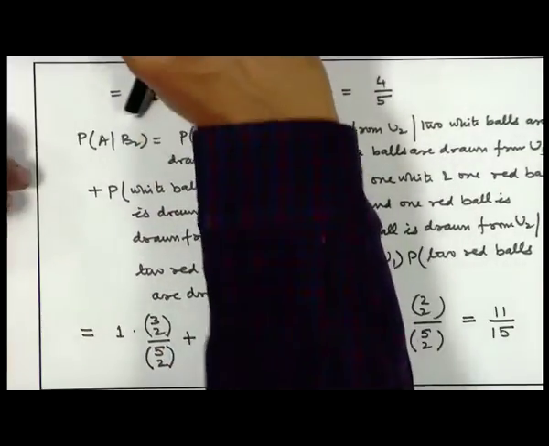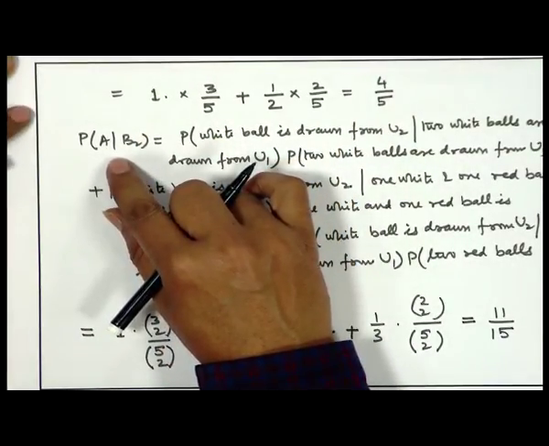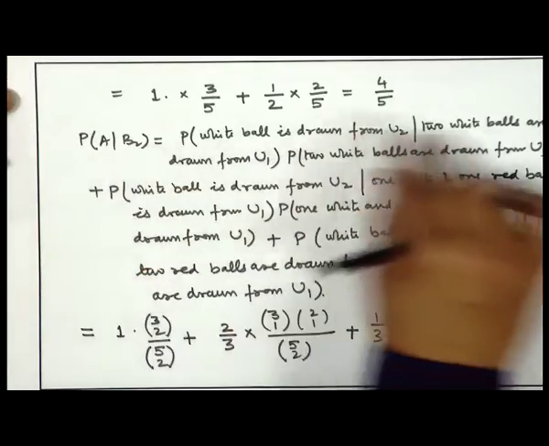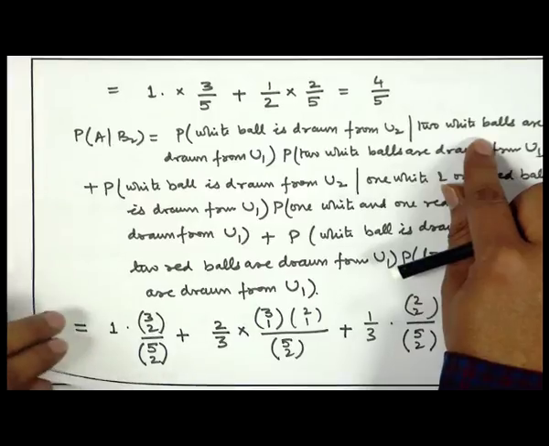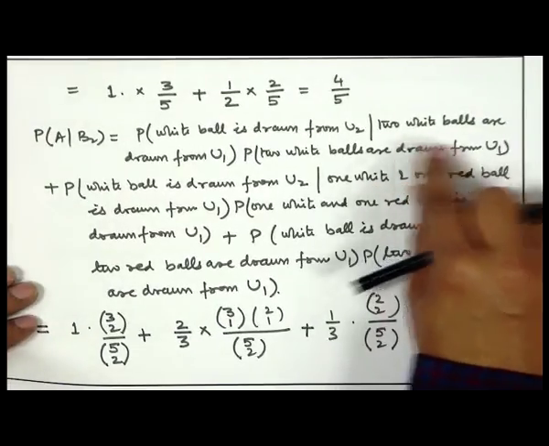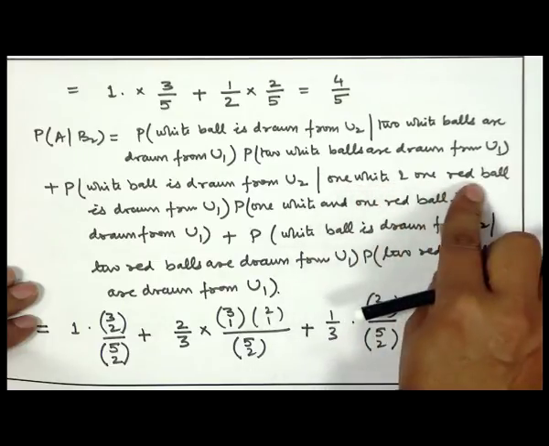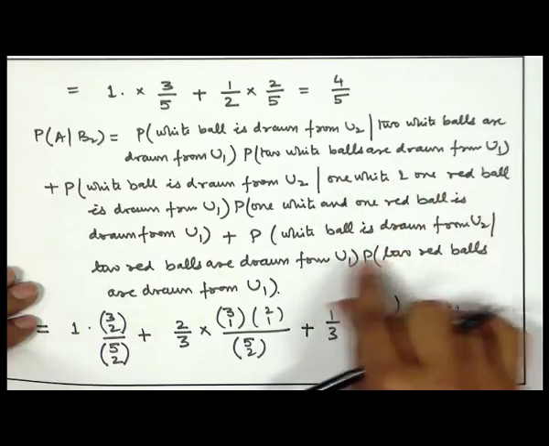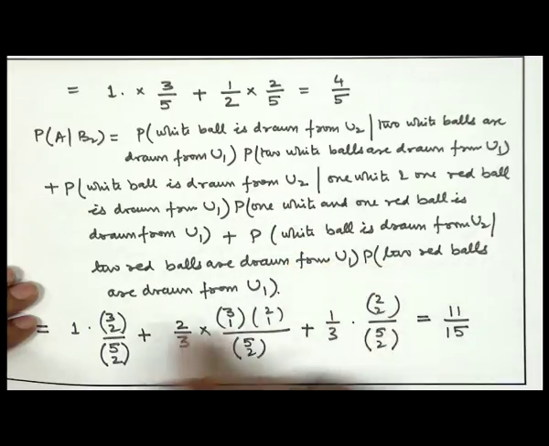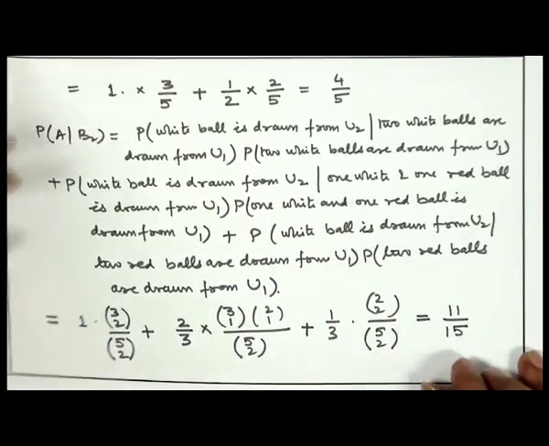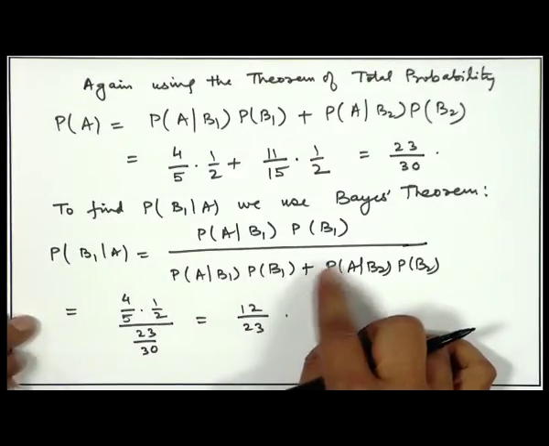In the second case, to calculate the probability of A, that is white ball is drawn from urn U2 when a tail is observed, then there are 3 cases, because in that case we are drawing 2 balls from urn U1. So, both can be white, or one can be white, one can be red, or both can be red. So, depending upon this, we have calculated various probabilities. In the second part of this, we have used the Bayes theorem here.